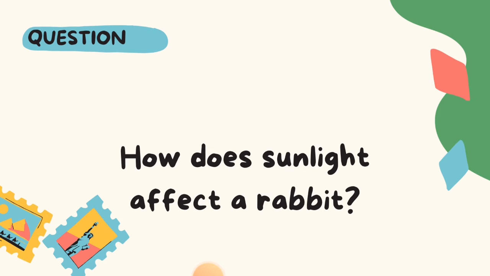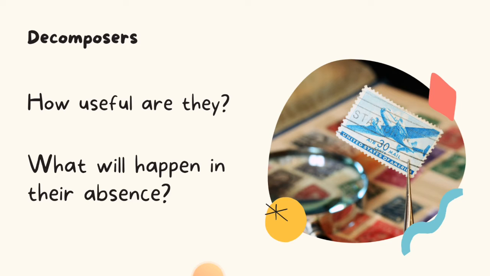So now there's a question here: how does sunlight affect a rabbit? Sunlight ordinarily should be more concerned with plants because they use it for making food. But what about a rabbit? Well, yes, indirectly it affects the rabbit too, because if there are no plants, then the rabbit cannot feed, the rabbit being a herbivore, right?